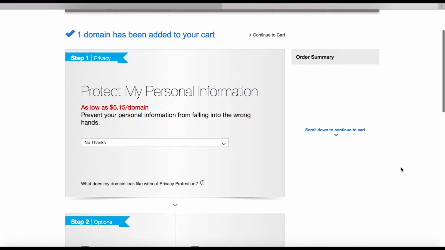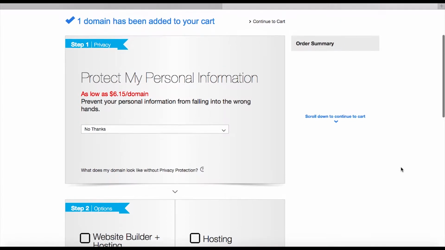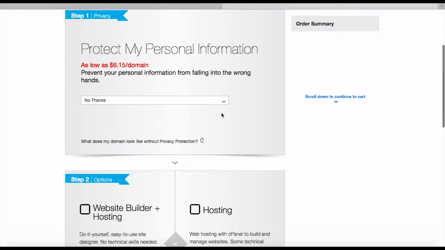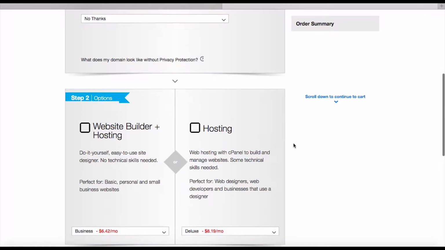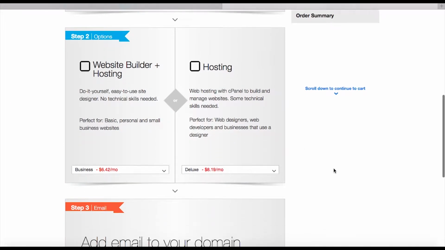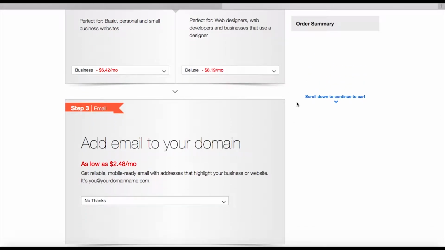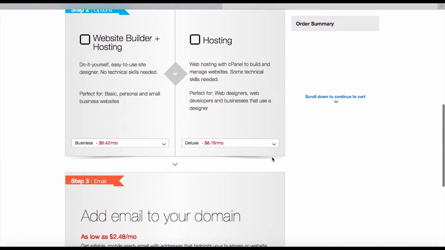That's up to you. Inside of GoDaddy, as well as our host, this is kind of what things look like. You can protect your personal information if you want to. I'm not going to on this one. You can add website builder and hosting. I'm not going to because we have separate hosting. We're going to point the domain to it. If you need it, you can add it here.